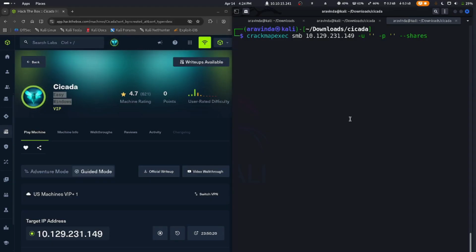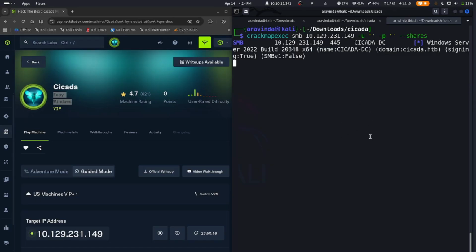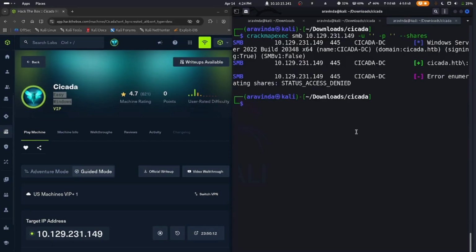We have to wait for some time. It's trying to authenticate into the SMB server, and the SMB server fails authentication. Let's try it with the guest user. Let's type the username as guest, and let's try to enumerate the shares using that.